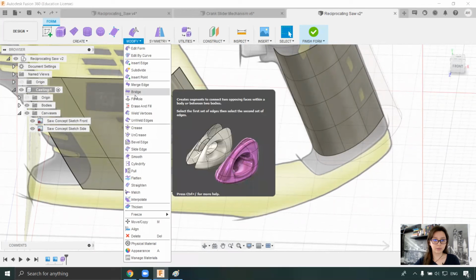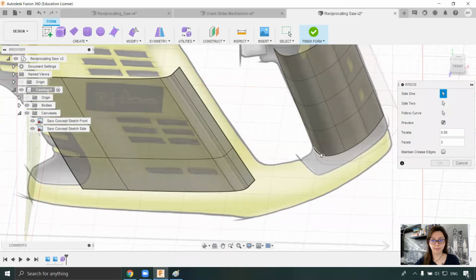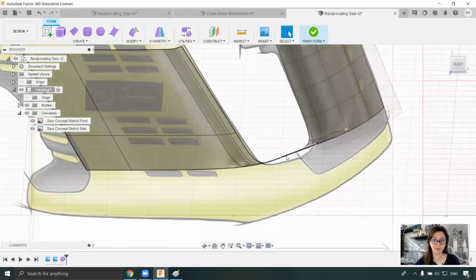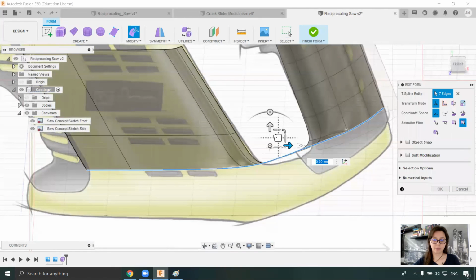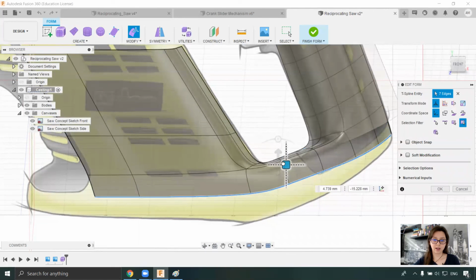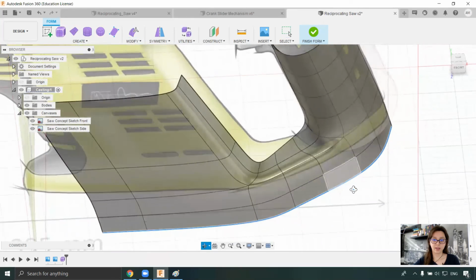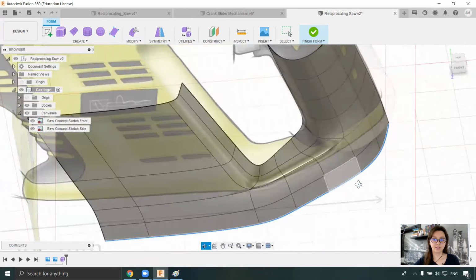And now I can go to bridge, select those two, then select those two. And as you can see, now it's better. I will select this one, and by pressing Alt, I will create some new parts, and hey, it starts taking the shape.